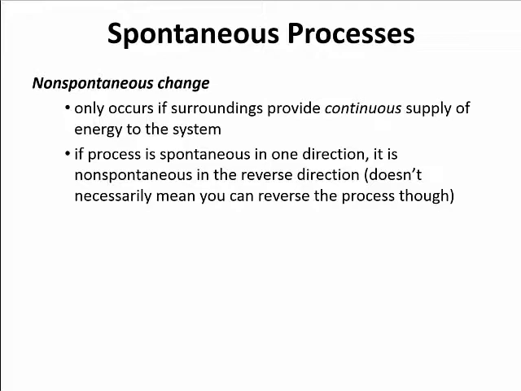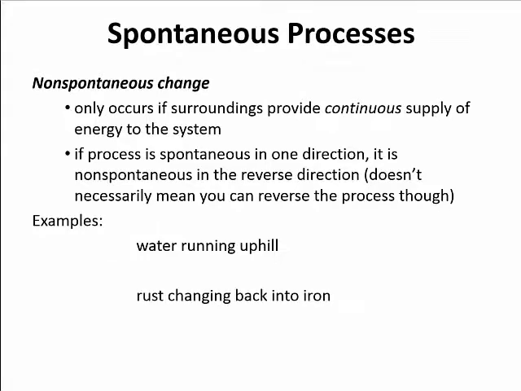So let's go back to our examples again. Water running uphill is a non-spontaneous change. It doesn't want to do it on its own, but we can put energy into the system to make that water run uphill. If we look at rust turning back into iron, rust is not spontaneously going to change back into iron. Also, we can't easily change rust back into iron. It's not as reversible as one would think. So in some processes we have a non-spontaneous change, and we may not be able to reverse the process.